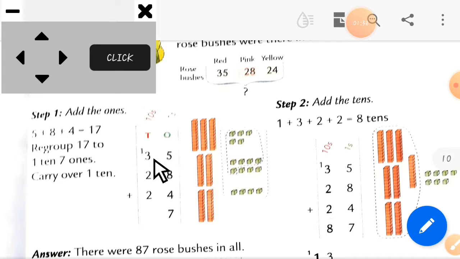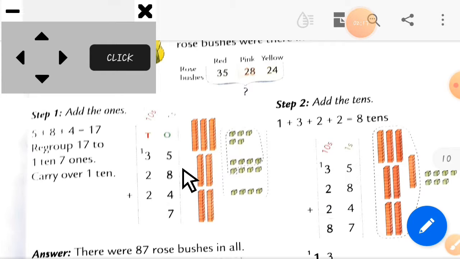Here you can see the two-digit numbers, which are 35, 28 and 24. Here we start adding with the ones column. Okay students, now here you can see 5 plus 8 plus 4. As our heading says, these are three two-digit numbers, and you have to add them. Here is the ones column, 5 plus 8 plus 4, and we add these numbers.